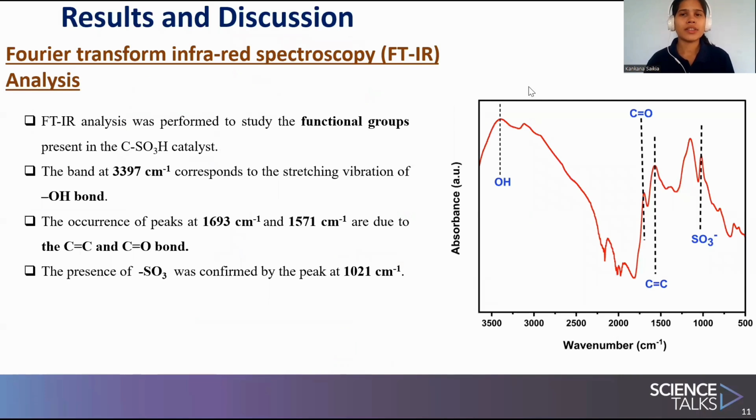In the results and discussion section, we have done many analytical techniques. First, the catalyst was analyzed with FTIR so that we can find out the different functional groups present in the catalyst. The band present at 3397 corresponds to the stretching vibration of the OH bond. The peaks at 1693 and 1571 are due to carbon-carbon double bond and carbon-oxygen double bond. The presence of SO3 was confirmed by the peak at 1021 centimeter inverse.